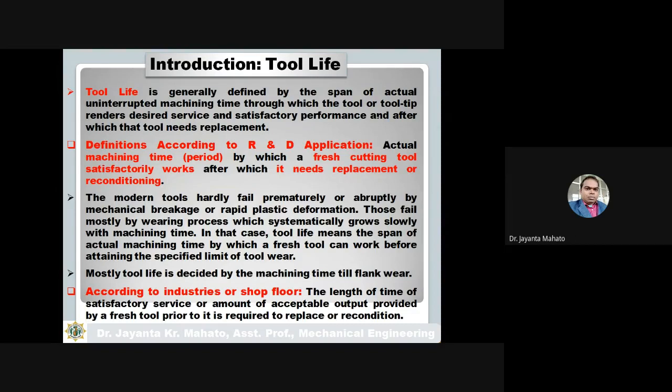Mostly tool life is decided by the machining time, like flank wear. Machining time means how much time the tool performs the machining operation, up to the point where flank wear starts.